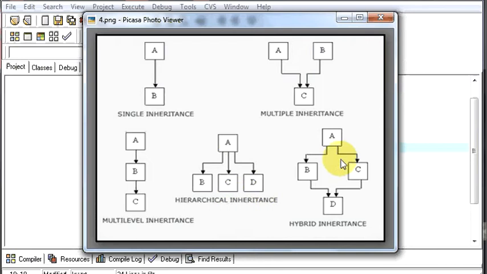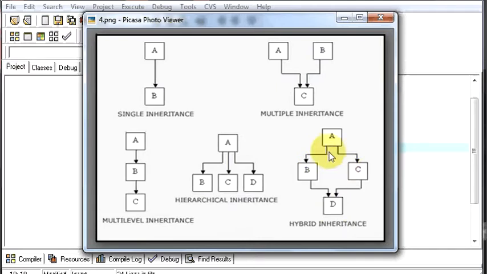And now the next one is hybrid inheritance. In this type of inheritance, you have one base class A. From this class you derive one derived class B and another derived class C, and from the derived classes B and C you again derive one more class D. So D is the derived class of B and C, but B and C are the derived classes of A. Likewise, B and C are the parent or base classes of class D, and A is the parent or base class of B and C.